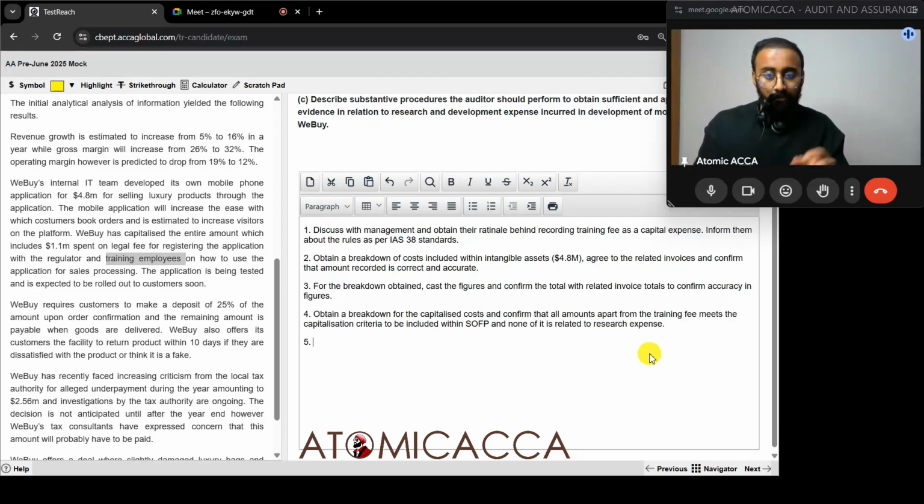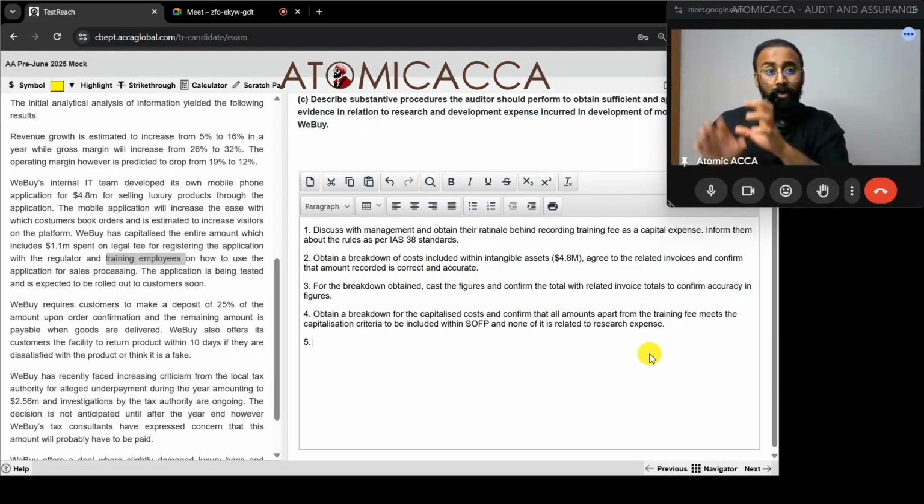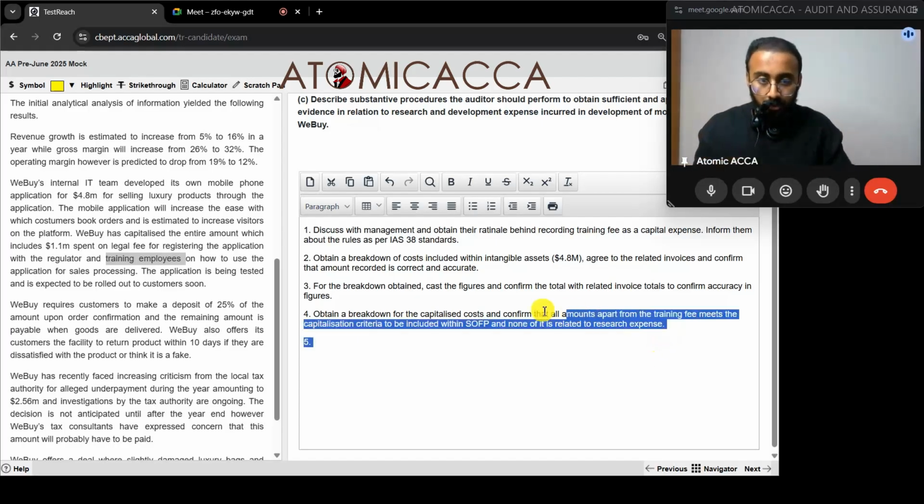Similarly, we can work it in the opposite way as well. Now, capitalization part we discussed a lot. We can talk about the SOPL part. We can obtain a breakdown of all the research expenses put in SOPL and confirm that all these are research expenses and none of these meets the development criteria or the capitalization criteria, because then it should be in SOFP. So same point, we are now going to write the opposite way.